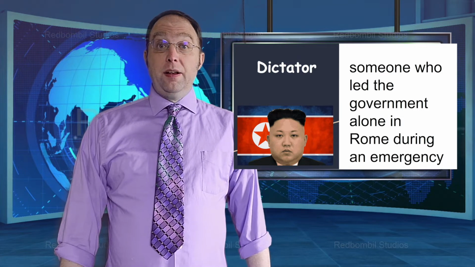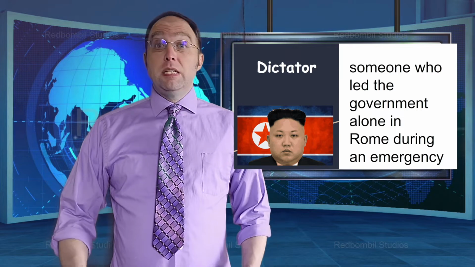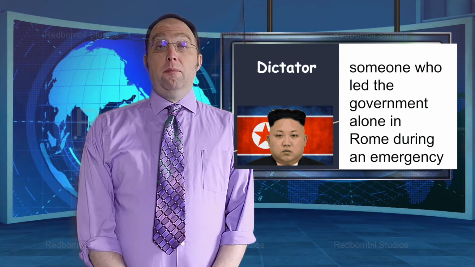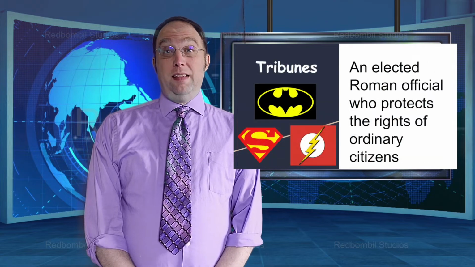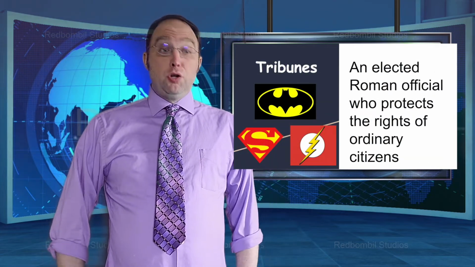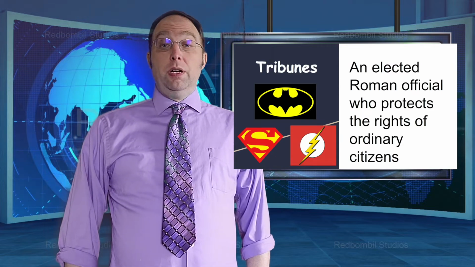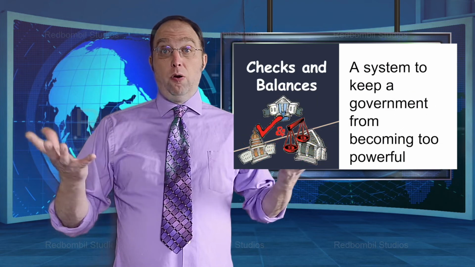A dictator is someone who takes control by force in some kind of emergency situation. They're not usually nice people. North Korea has a dictator, Kim Jong-un. A tribune is an elected official in Rome who protects the rights of us, the ordinary citizens.